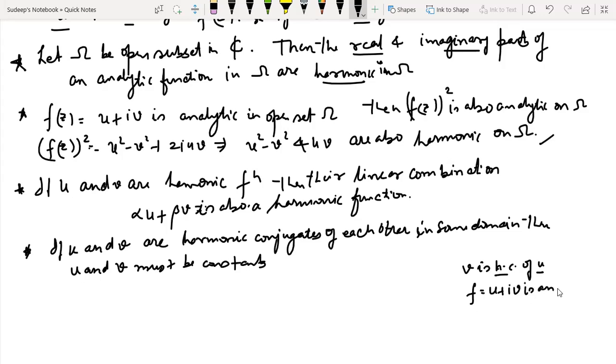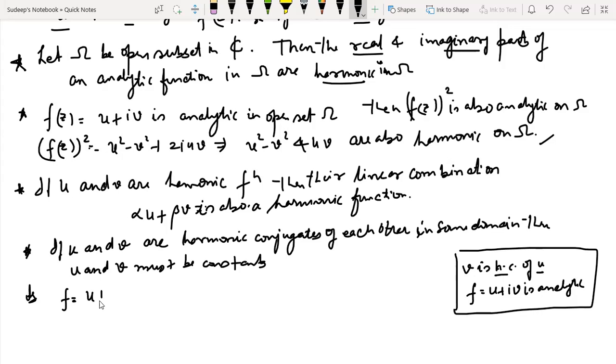This is something that we already know, that a function v is said to be the harmonic conjugate of u whenever f is equal to u plus iota v is analytic. Now, according to this, we know that if u and v are harmonic conjugates of each other, it implies what? It implies that f is equal to u plus iota v is analytic.